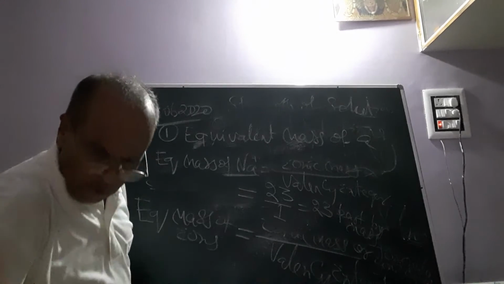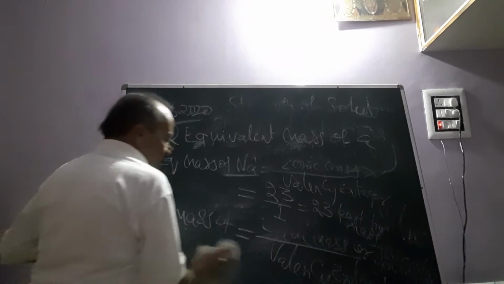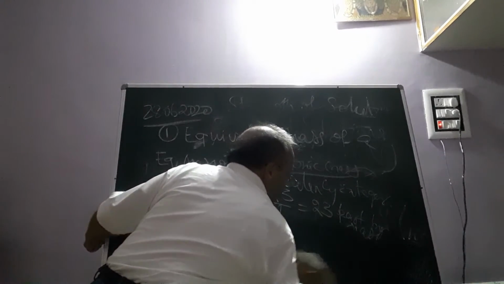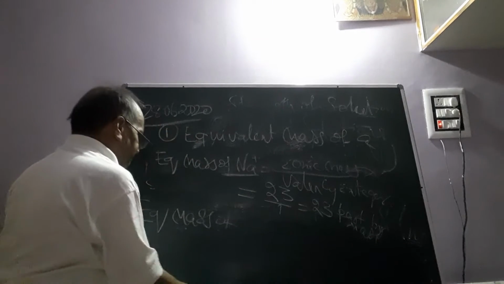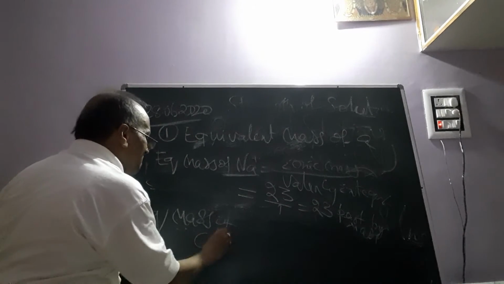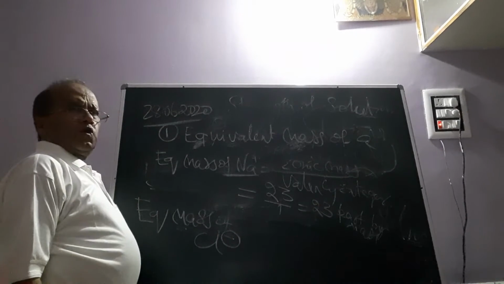Likewise, what will be the equivalent mass of chloride ion? Again, chloride ion consists of one chlorine atom.